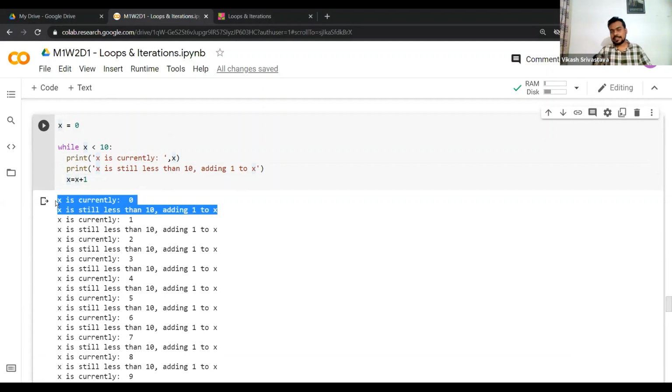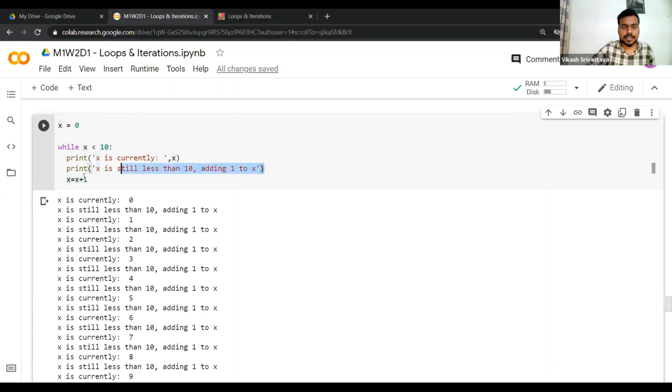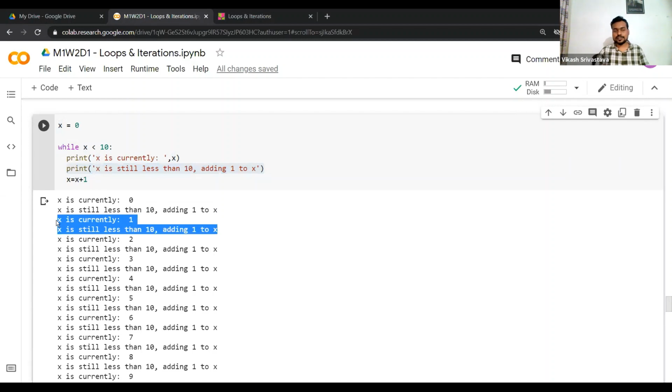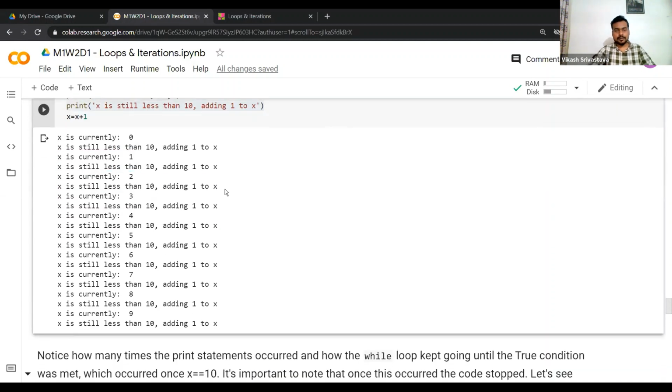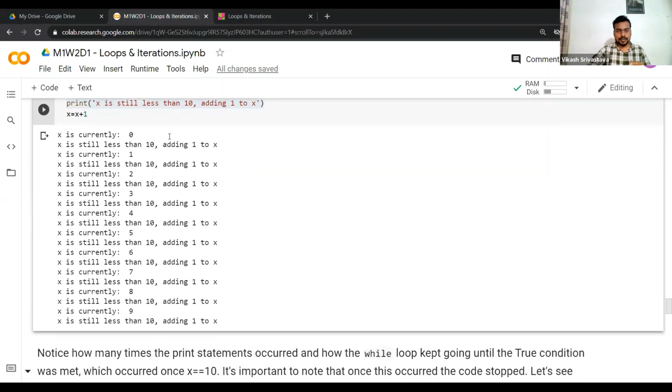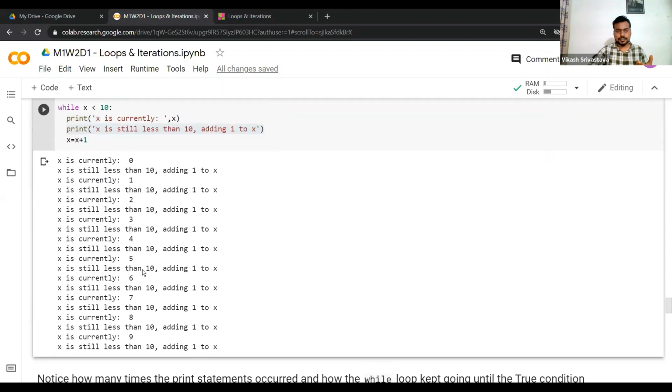Now it moves to the next iteration. So what will happen, because x has now been updated to 1, so it will print x is currently 1, then it will print this particular statement right here. So this is what we are getting in the second iteration. Now similarly we'll be getting this in the third iteration, and right in the fourth iteration we'll be getting this particular thing, right?